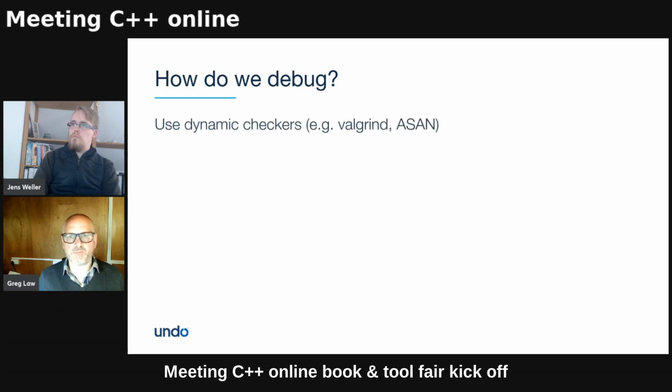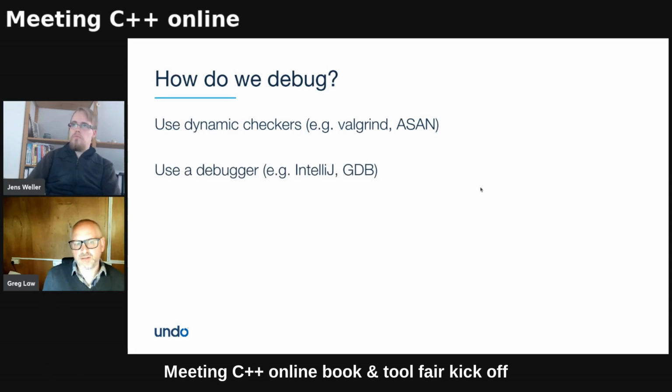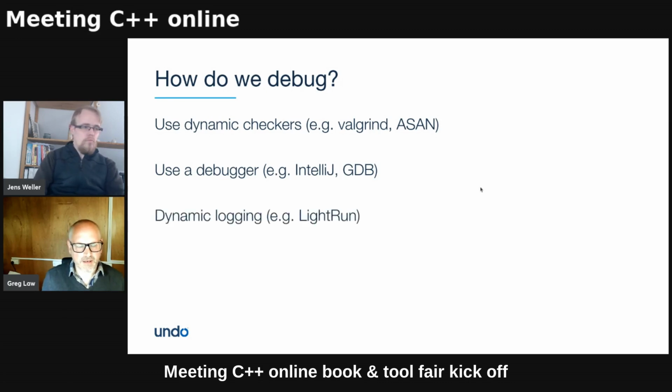We spend all our time debugging, and sometimes we use dynamic checkers, like Valgrind or sanitizers. Maybe we have them as part of our CI. Maybe we pull them out, I think for a lot of people, a few times a year. Maybe use a debugger, again a few times a year, a few times a month, maybe. Some sort of fancy dynamic logging? Yeah, a lot of people don't have that. Or we just printf, and that's what we do most of the time, every time.